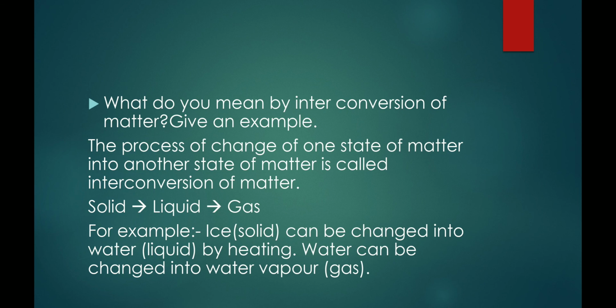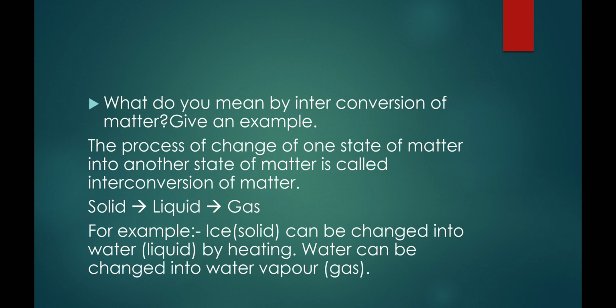What do you mean by interconversion of matter? Give an example. Interconversion of matter implies the process of change of one state of matter into another state of matter. That means we can change solid substance to liquid, liquid substance to gas.